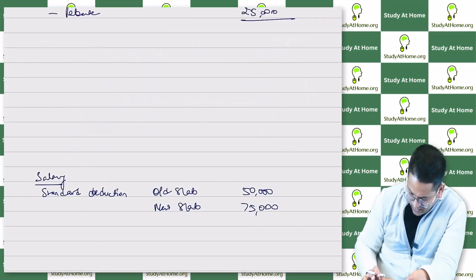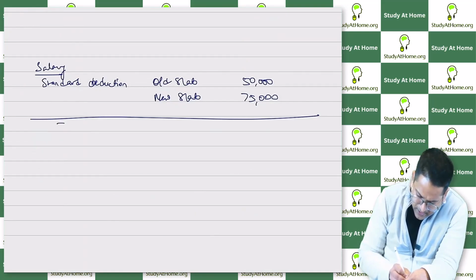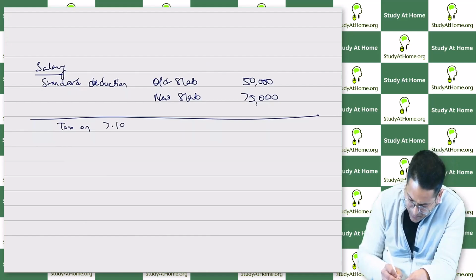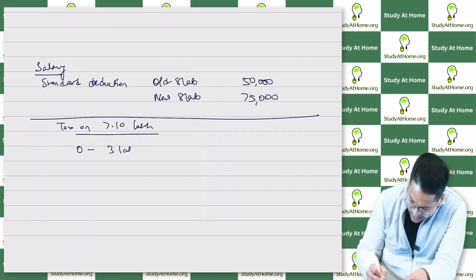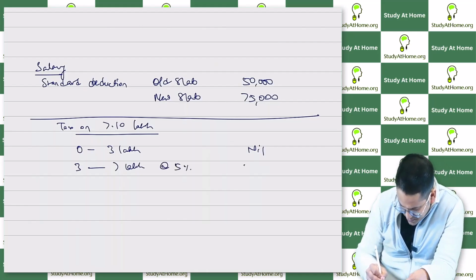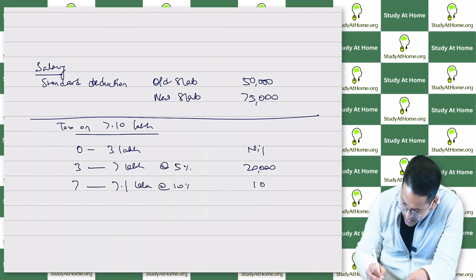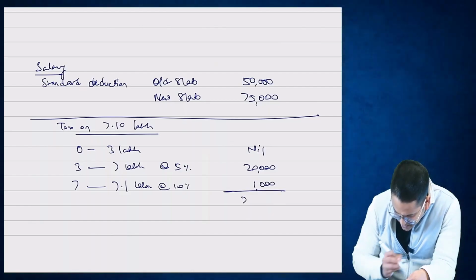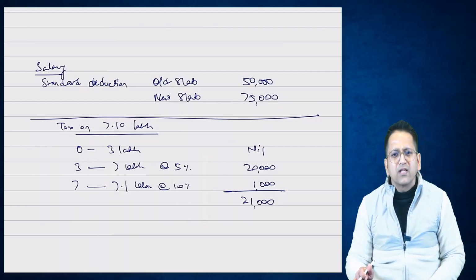Like, calculate the tax on 7,10,000, 7.10 lakh. So how much tax will be generated from 0 to 3 lakhs? Nil. All right. Then how much tax will be generated from 3 lakhs to 7 lakhs? If it is at the rate of 5%, then 5% of 4 lakhs will be 20,000. Okay. And from 7 lakh to 7.1 lakh, that is 10% of 10,000. How much will it be? 1,000. Means how much will the total tax be? 21,000 rupees. Will we get a rebate here? The answer is no. Rebate is not available. Rebate is available only on income up to 7 lakh rupees.